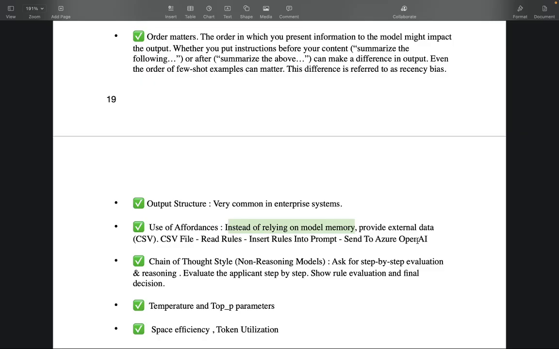And then there is the chain of thought style. It's used for non-reasoning models. Ask for step-by-step evaluation and reasoning. For example, evaluate the applicant against the rules step by step, or say show rule evaluation and then the final decision. But always, as I mentioned, give a length restriction: give the summary or the reasoning in this many words. That's more important, to have control over the token generation and the cost consumed by the AI agents.